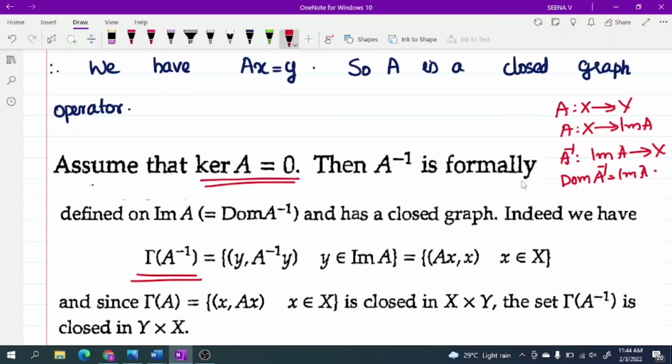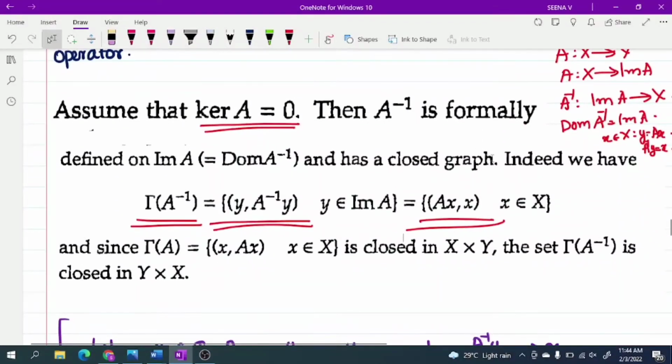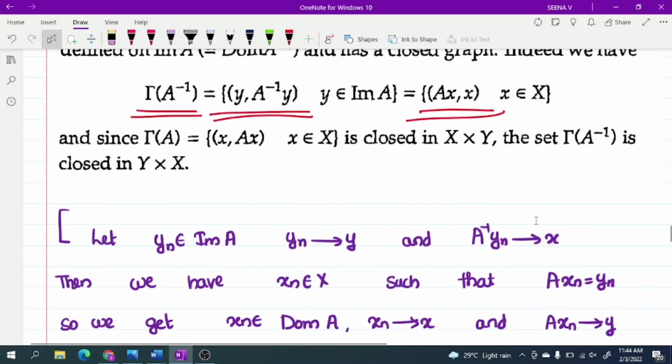So gamma of A inverse is the set of (y, A inverse y) where y belongs to the domain of A inverse, which is the same as the image of A. Y belongs to image of A means there exists x belongs to X such that y equals Ax. Then A inverse y is equal to x. So this is the set of all (Ax, x) such that x belongs to X. Since gamma of A is a closed set in X cross Y, we get gamma of A inverse is a closed set in Y cross X.